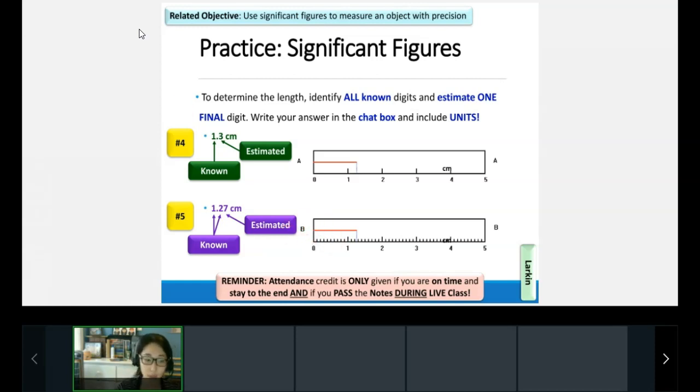Go ahead and answer both of those. You need to put the number in the first box and the units, cm for centimeters, in the second box. Only put the abbreviation. Do not spell it out. So this is number 4 and number 5. Raise your hands when you are done. You have 40 seconds to work on that. Again, units for both should be written as cm.